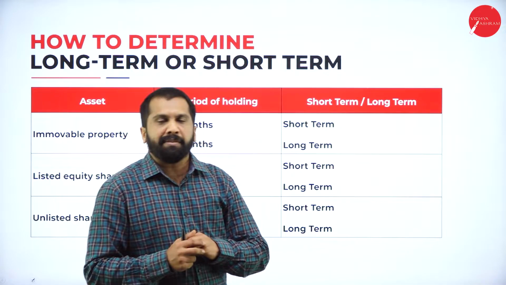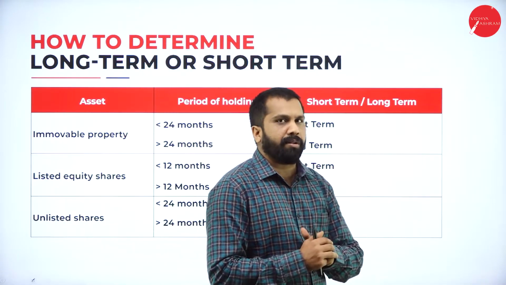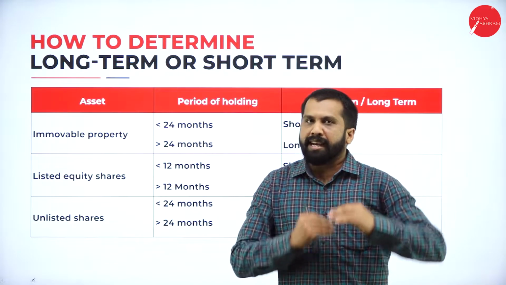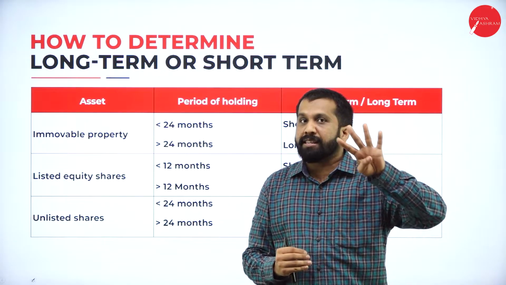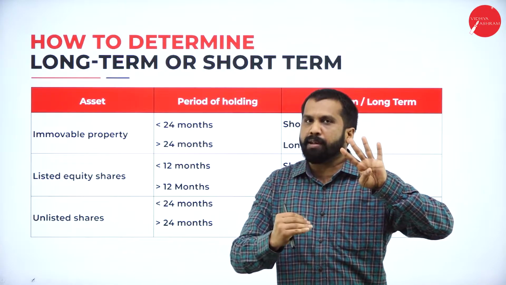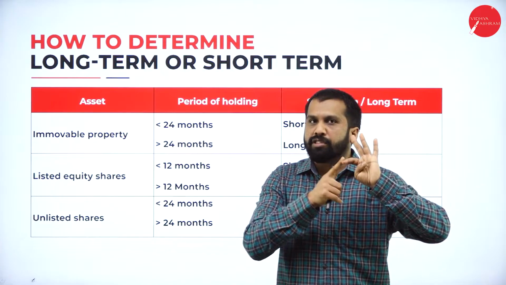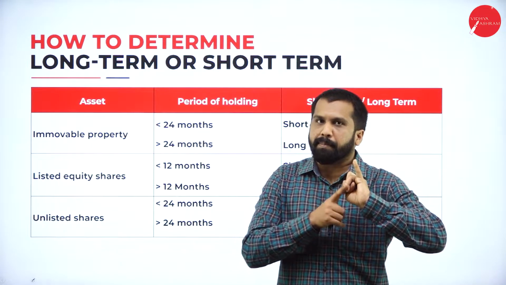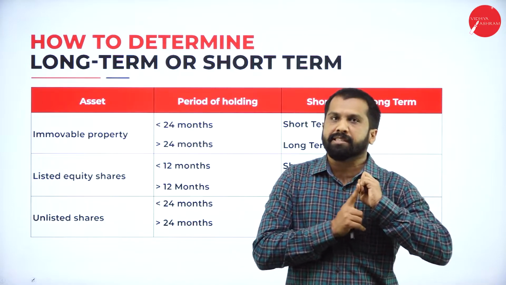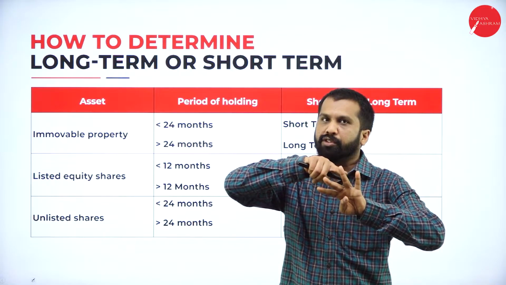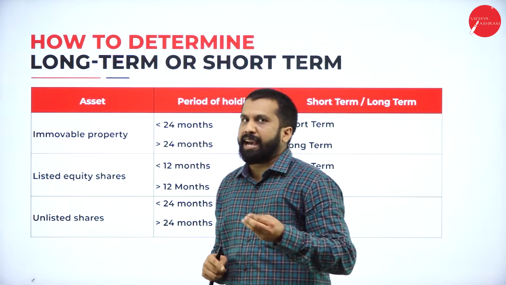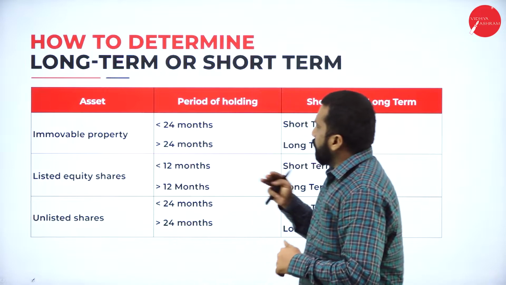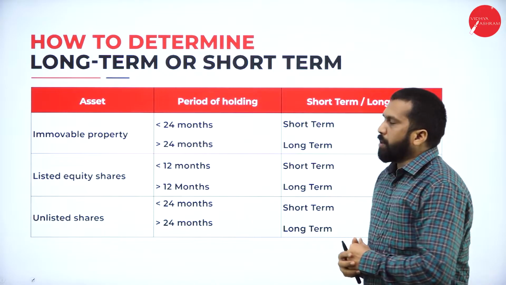And in examination, capital gain is not a lengthy problem. You will get subsection 1, subsection 2, 3, 4. Like that, in a single problem, you will get 3 or 4 sub-problems. Like one is on jewelry, one is on house property, one will be on machinery, one may be on vehicles. Like individual separate questions they will ask you. Each may carry 2.5 or 3 marks. Now, your short term and long term, how to classify?